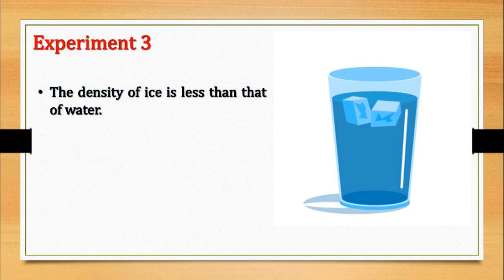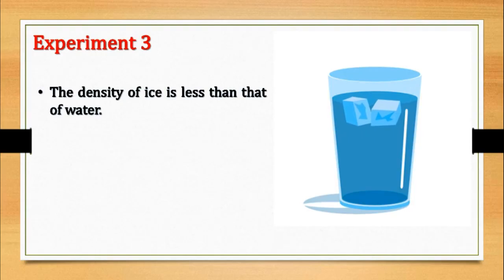Now take some water in a pot and add a few pieces of ice to it. Observe what happens. Why do we see the ice floats on water? Ice is lighter than water. When water freezes to form ice, it becomes lighter than the original liquid.